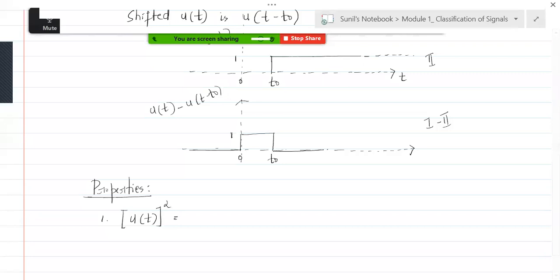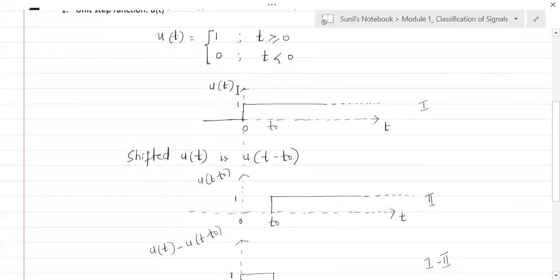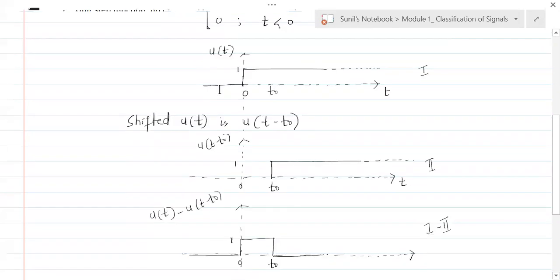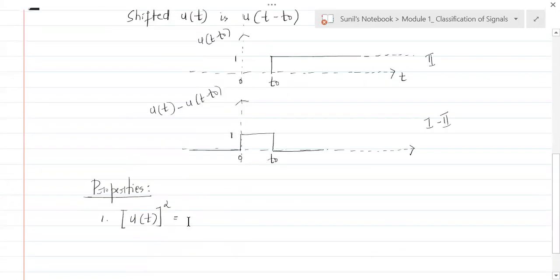u of t is a signal which is given here. What happens if you square this signal is the question. Try that. It's very simple mathematics. Now, instead of seeing the numbers, we are trying to see the signals. That's it. The difference between your mathematics and communication or engineering, for that matter, is just that.